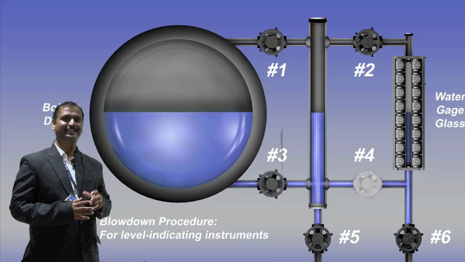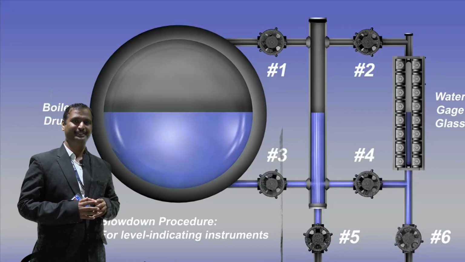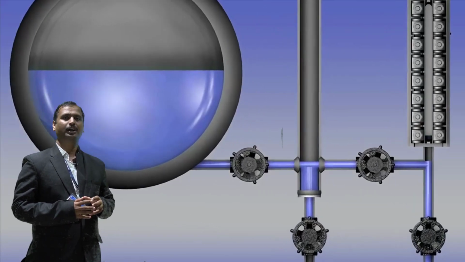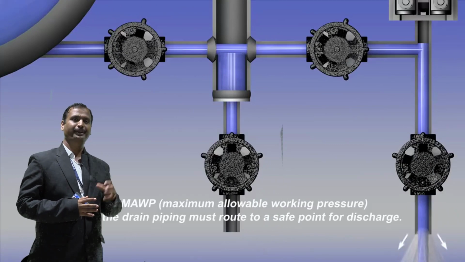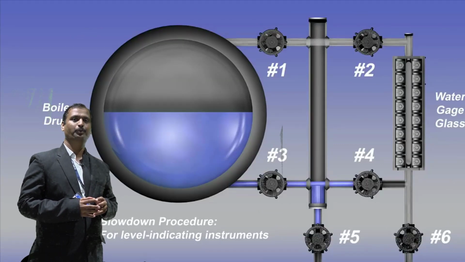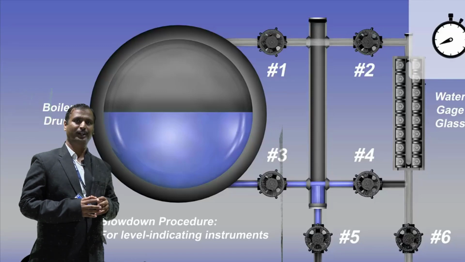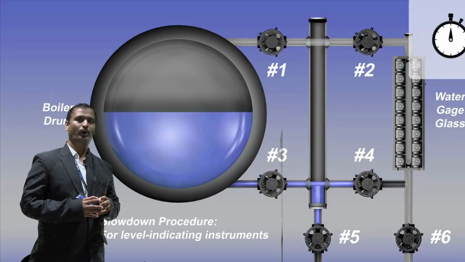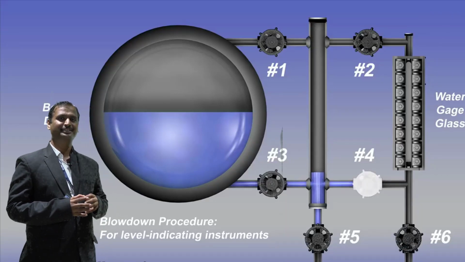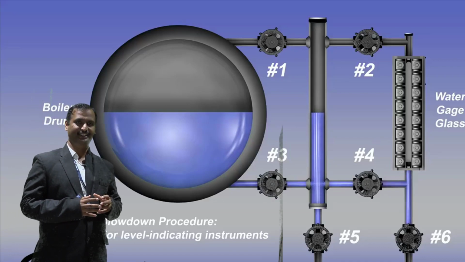Then the major accessories of the boiler. There are various accessories of the boiler for safety purposes. The first accessory is the water level indicator, which is mounted on the middle of the steam drum and water drum, and indicates the level of water in the water drum. Why is it required? Because during the process the water level is reduced, and it is indicated by the water level indicator.